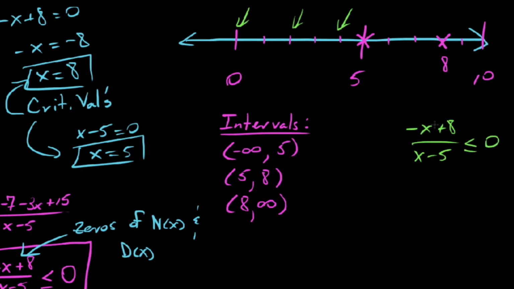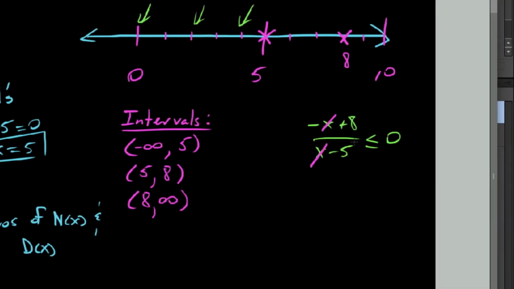If we plugged in 0, these two terms would drop out, and I get a positive 8 over a negative 5. Bottom line, I get a negative value, and a negative value is less than or equal to 0. So what this means is, of course, that if 0 works, then everything in this interval over here works. Let's go back to that greenish color. We say everything over here works.